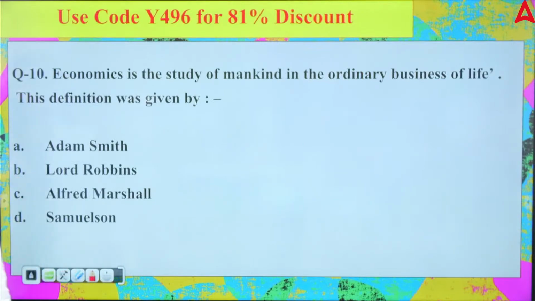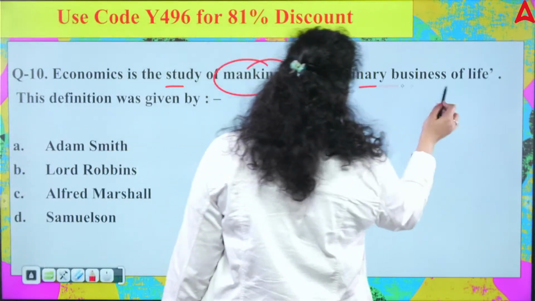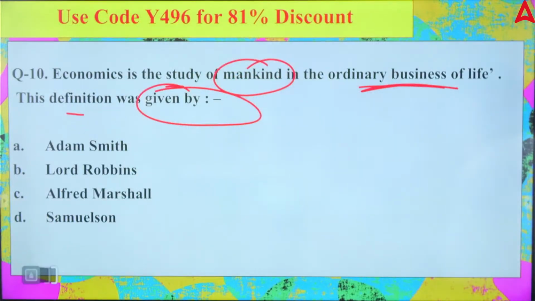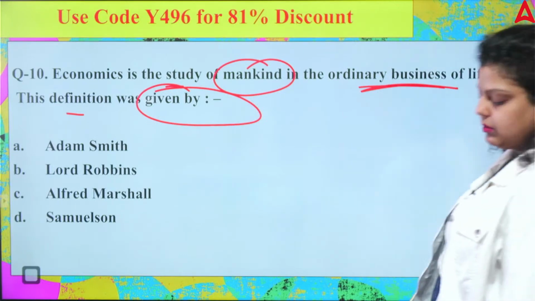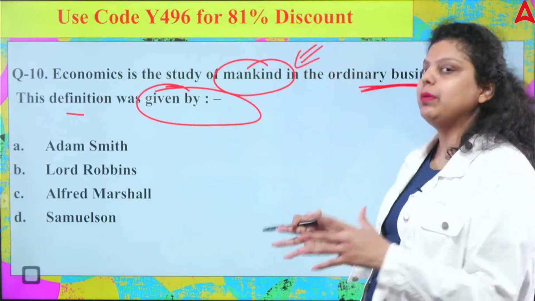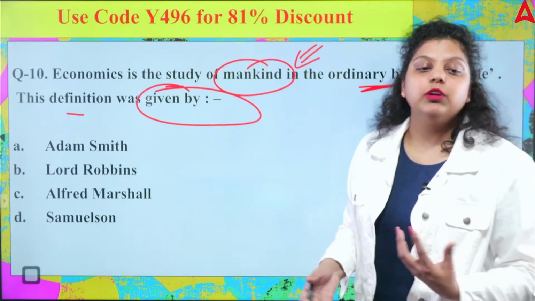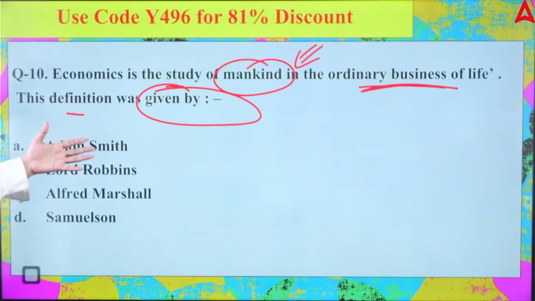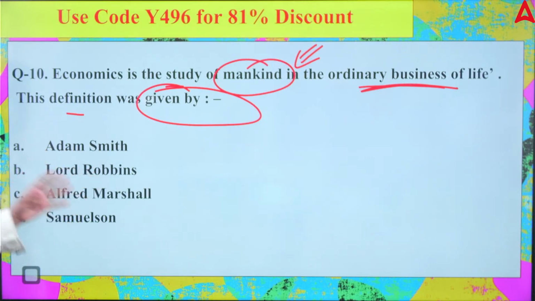Next. Economics is the study of mankind in the ordinary business of life. This definition was given by whom? The definition of economics has been given by a lot of economists. Out of those economists, one definition has been given that economics is the study of mankind. Whatever you are doing for the welfare of the people, that is your economics. So this definition has been given by Mr. Adam Smith, Mr. Lord Robbins, Mr. Alfred Marshall, Mr. Paul Samuelson. Who has given this mankind definition of economics, or I can say the welfare definition of economics? A, B, C or D?